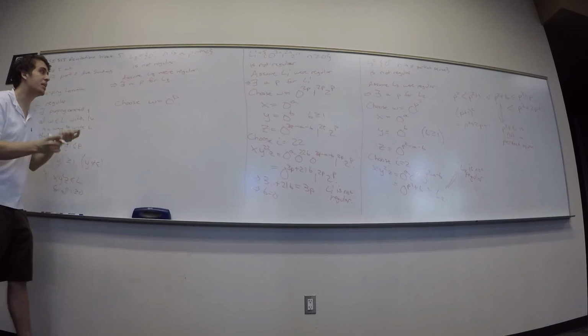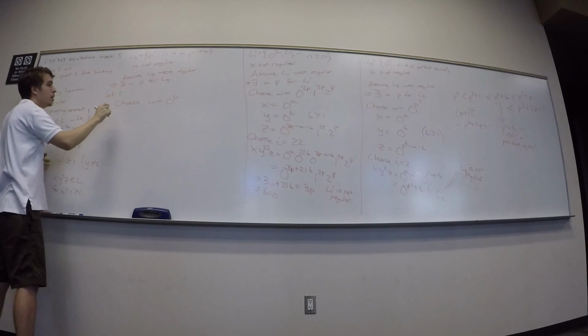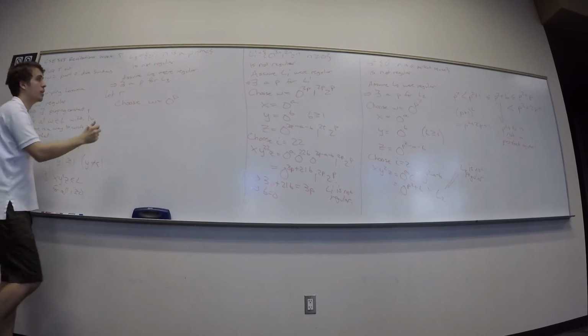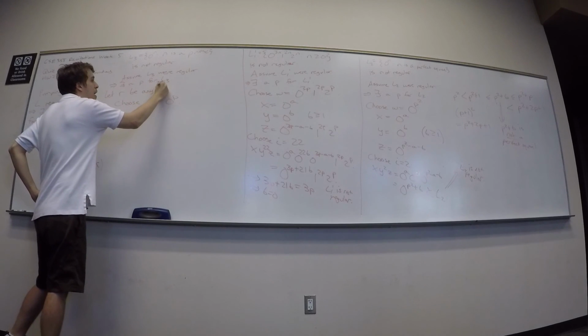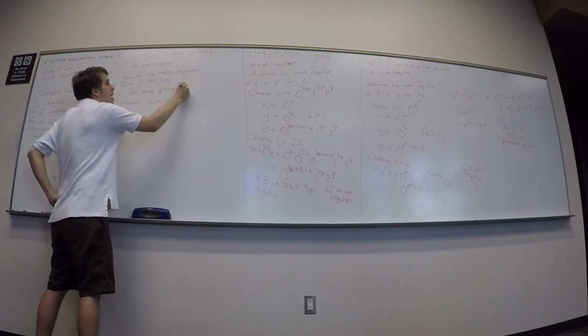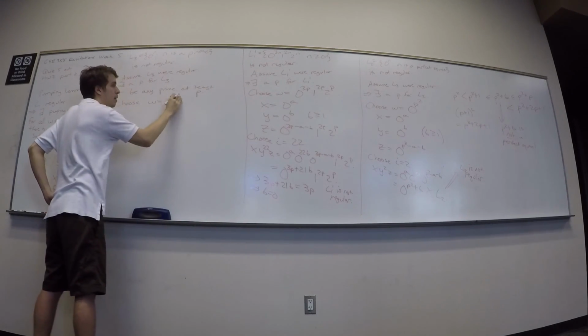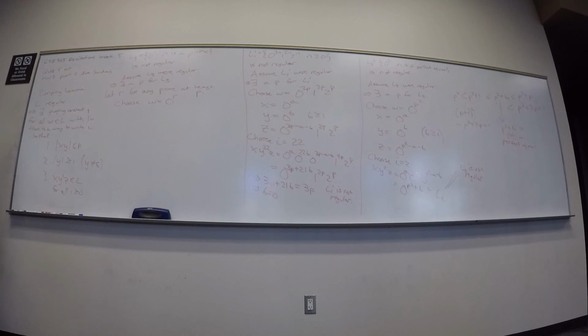Yeah, it seems like a worthwhile attempt. So I'm gonna let R be the prime that I want. So let R be a prime at least P, and I'm gonna let my string be 0 to the R.